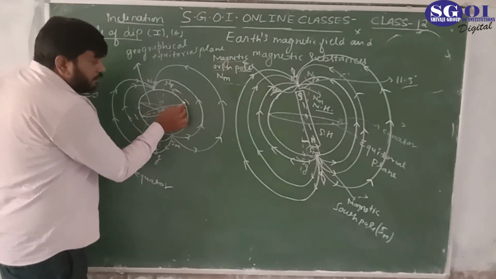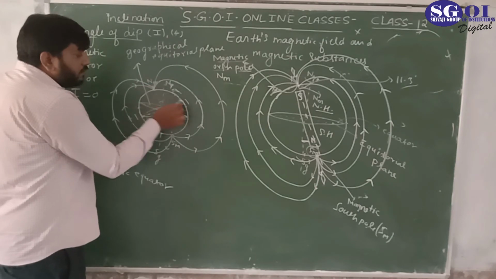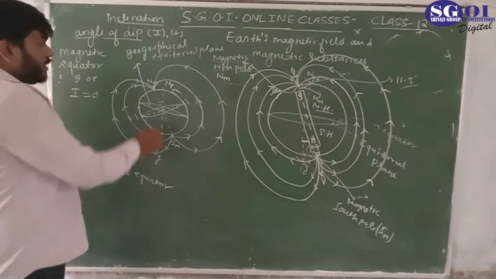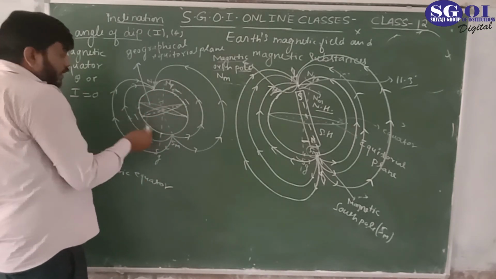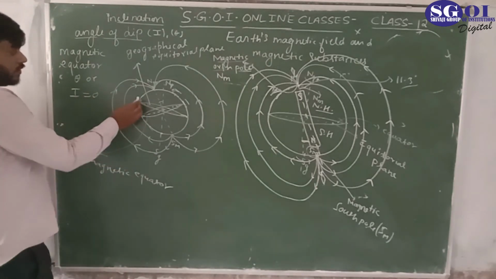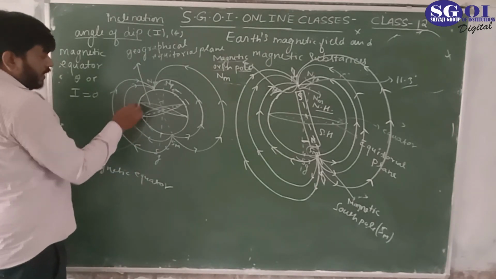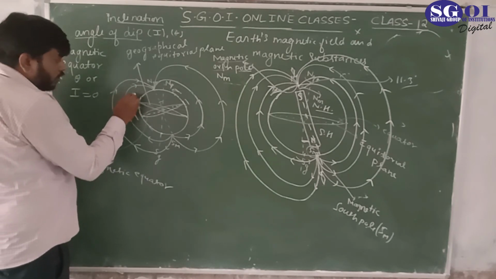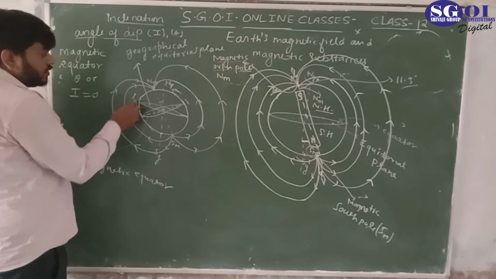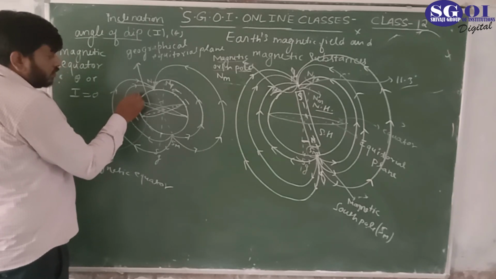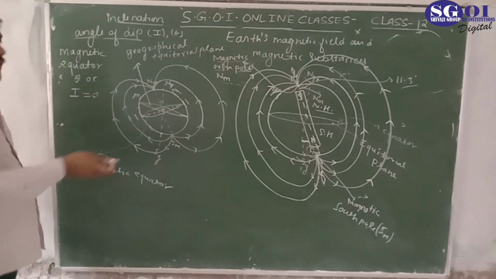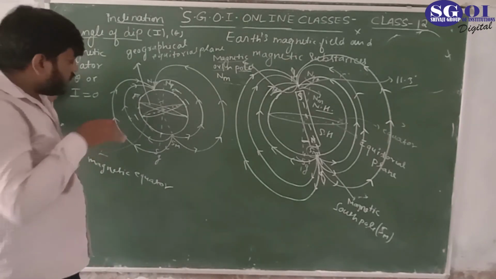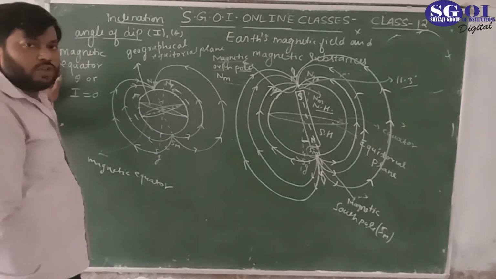So in between the magnetic equator and the magnetic north pole, in this region, we can say there is a dip, and in the same way there is also a dip here in between this and this. If this is the horizontal, which is parallel to the earth surface, the dip needle would dip in the downward direction. In the northern hemisphere, it would dip in the north towards the surface of the earth.